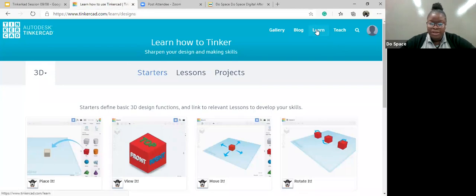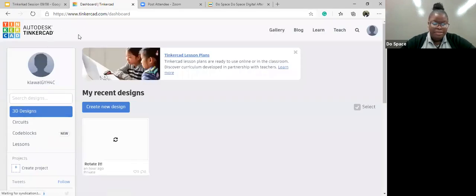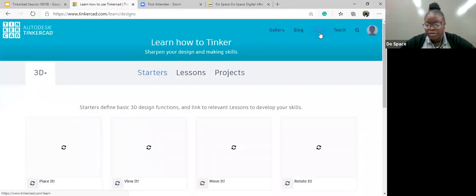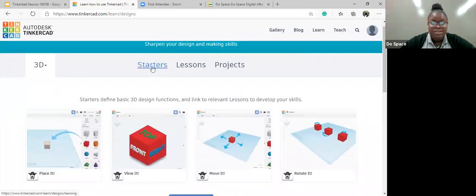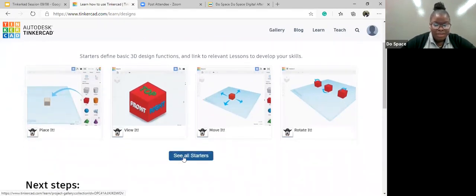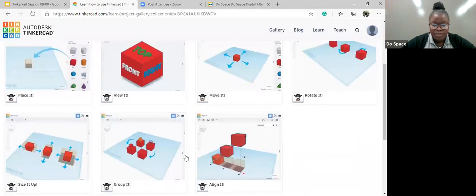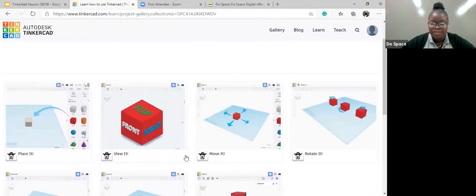If you click on learn right here, this is what your homepage would look like, where it has the create design, new design, and all of this fun stuff. What we're going to do is click right here. Ignore my thing that says rotated. That's just me exploring. So right here, click on learn. And then when you get here, we're going to start with the starters. If you click on here, it'll show you all starters. This would give you an overview of everything that we are going to do today as far as time lets us.